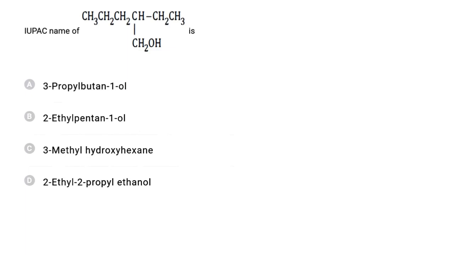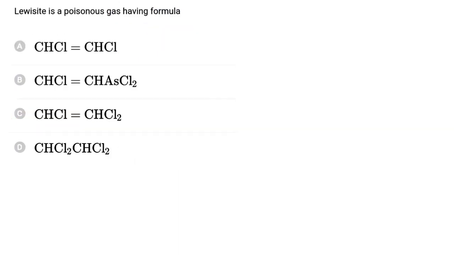In this question, we have to find the correct IUPAC name of the given compound. Now, this molecule has the principal functional group alcohol. So, the total number of carbon atoms in the main chain is 1, 2, 3, 4, and 5; five carbon atoms are present in the main chain. At the second carbon, an ethyl group is present. So, the name of the molecule is 2-ethylpentan-1-ol, and hence the correct answer is B.